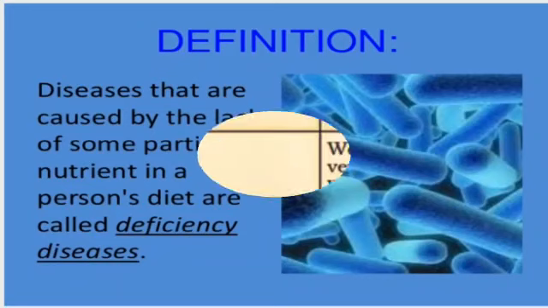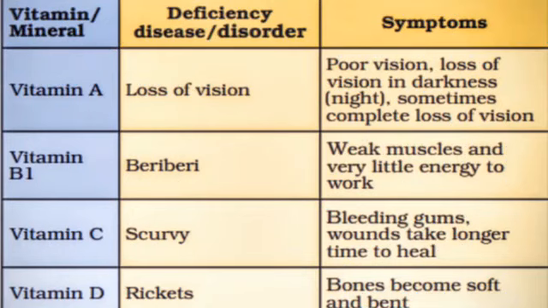Now we will first discuss the deficiency of vitamins. If a person has a deficiency of vitamin A, the disease is loss of vision, and the symptom is poor vision or loss of vision in the darkness, and sometimes it leads to complete loss of vision. The person is unable to see.